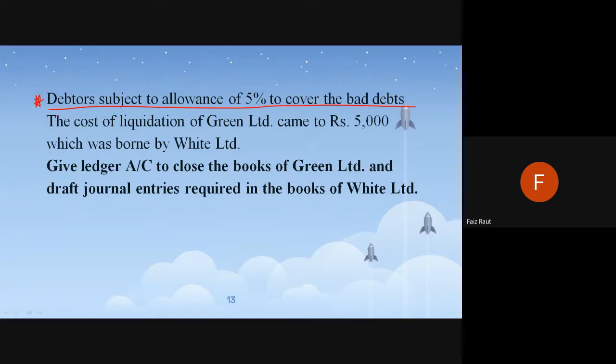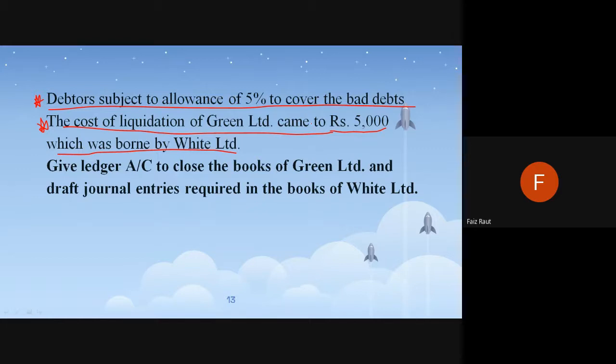And the final thing is the cost of liquidation of Green Limited came to 5,000, which will be borne by White Limited. Finally some expenses have occurred: to shut down Green Limited they are paying the liquidator and paying others some money to close down the entire thing. So whatever the cost of liquidation, which came to around 5,000, will also be given by White Limited. So that is also an expense.